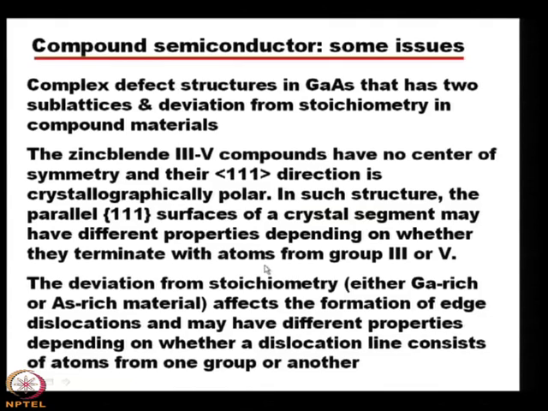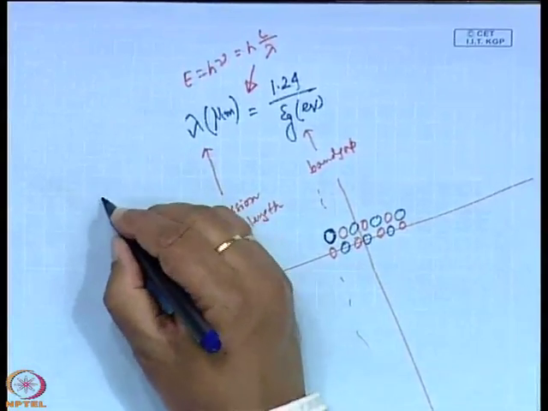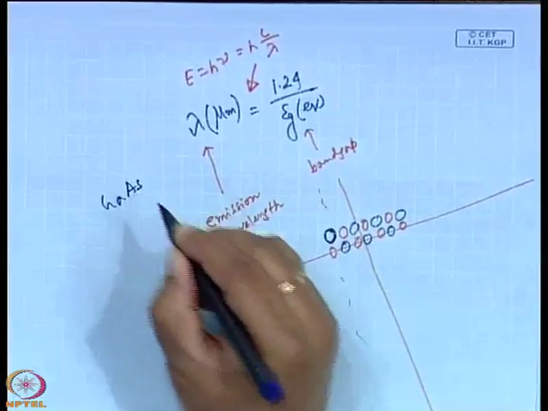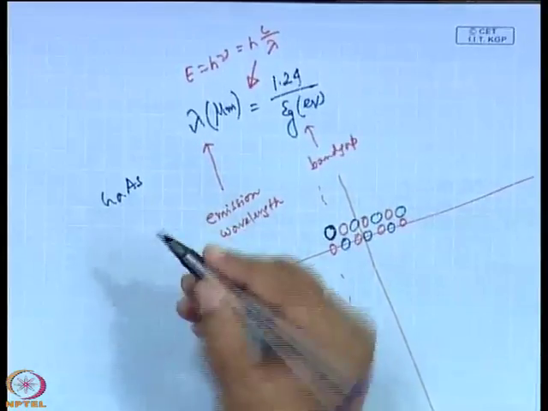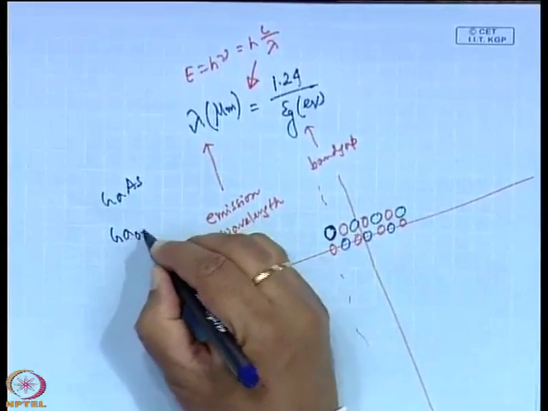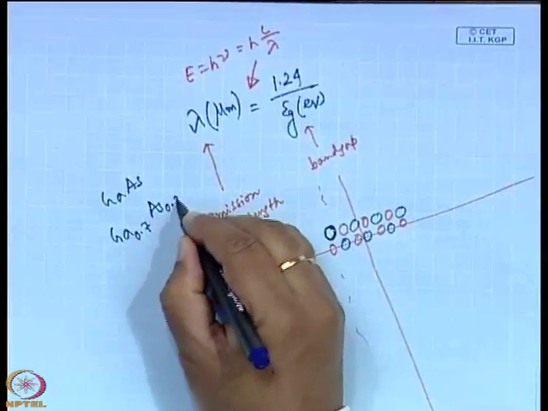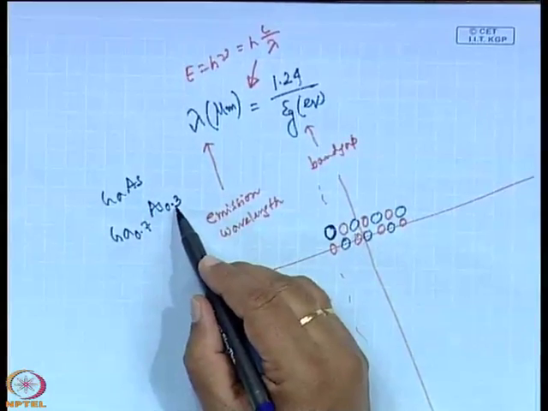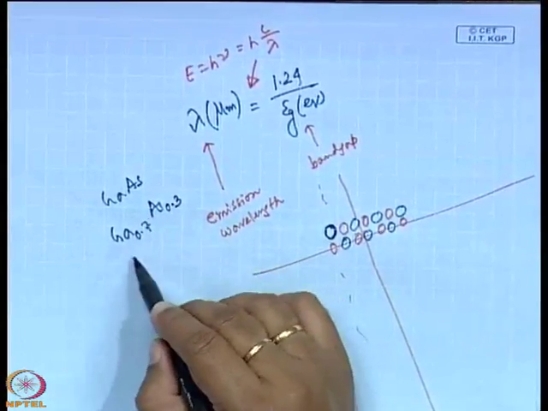And the deviation from stoichiometry, either gallium rich or arsenic rich material, because it can be gallium rich, it can be arsenic rich. When we talk about gallium arsenide, suppose the crystal becomes gallium 0.7, arsenic 0.3, that means arsenic has less amount in this crystal.